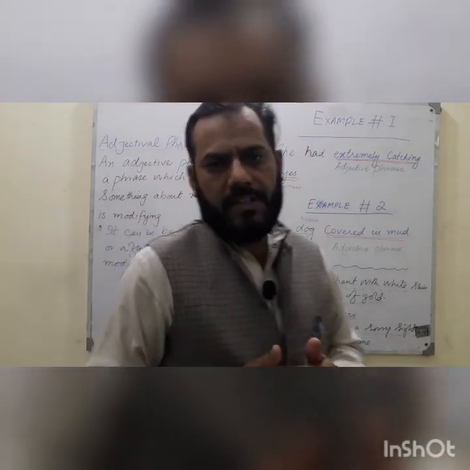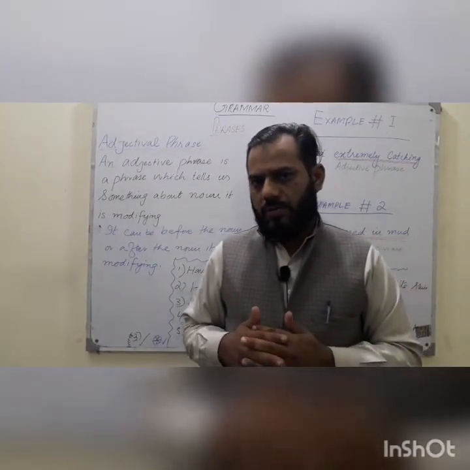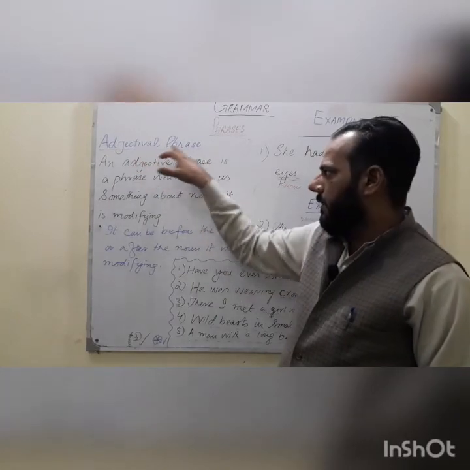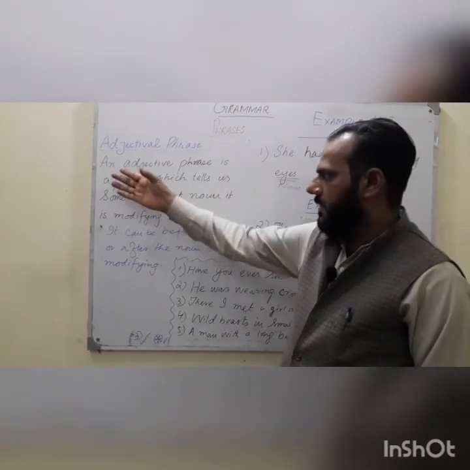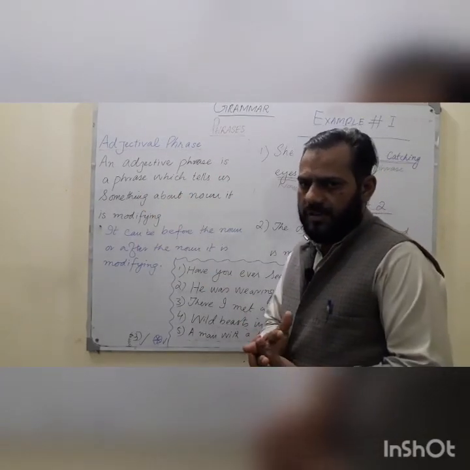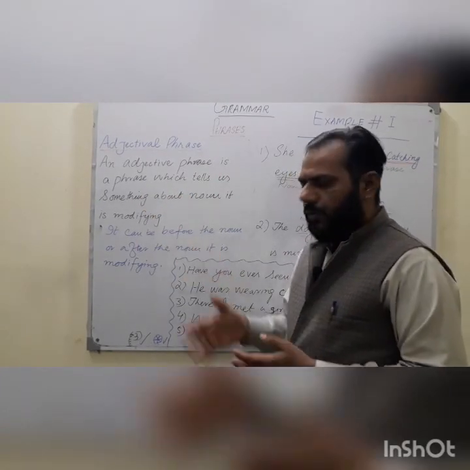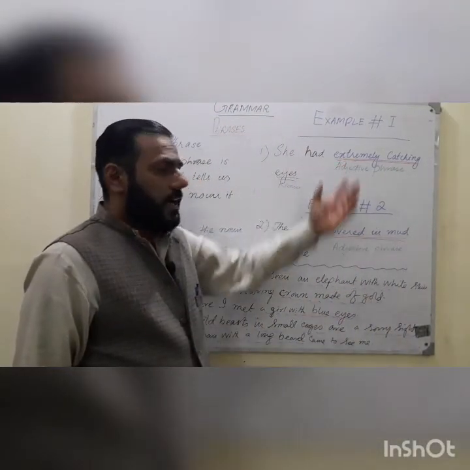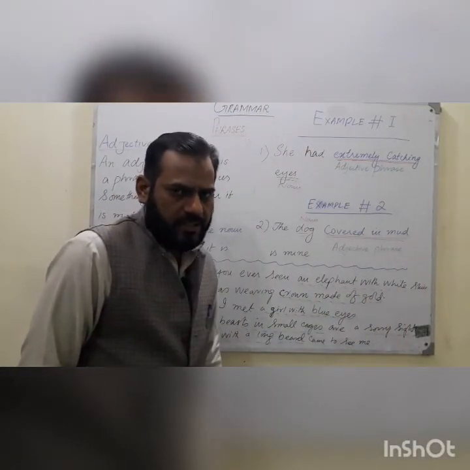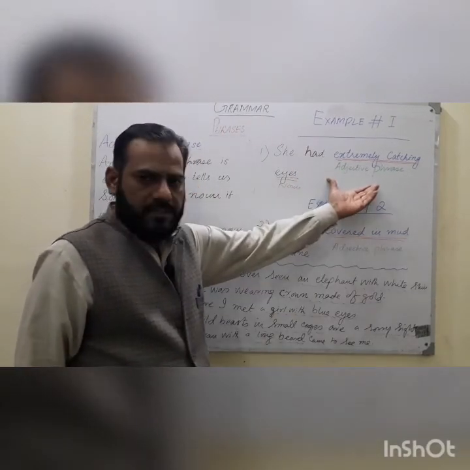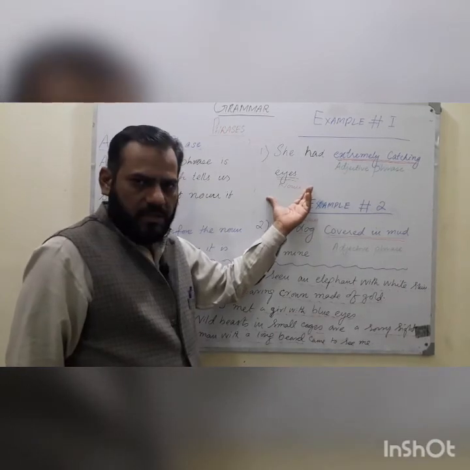What have we learned in this video session? I would like to recapitulate. We have understood the adjectival phrase definition, that it always tells us something about the noun in the sentence and it can be used before the noun and after the noun too. After that we have studied that there are two examples for using adjectival phrases. So, she had extremely catching eyes. Extremely catching is an adjective phrase which tells about the noun.